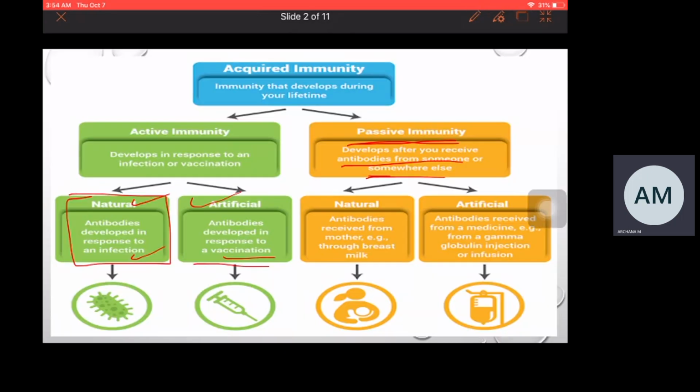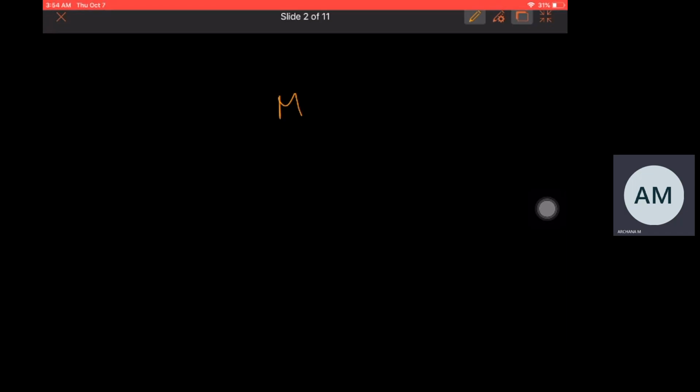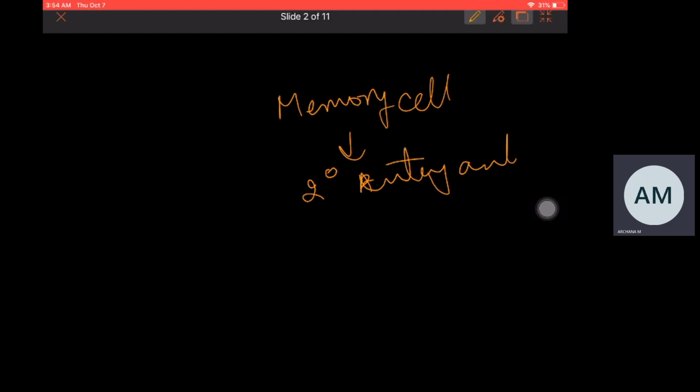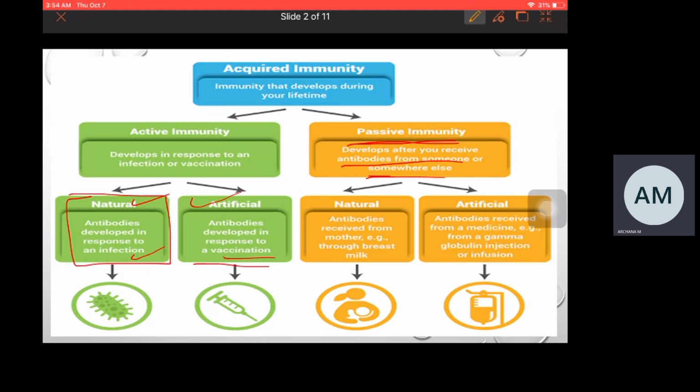Immediately memory cells, there are cells called memory cells, will react on the antigen which enters for the second time and immediately cause lysis of that particular antigen. So this is about active immunity.